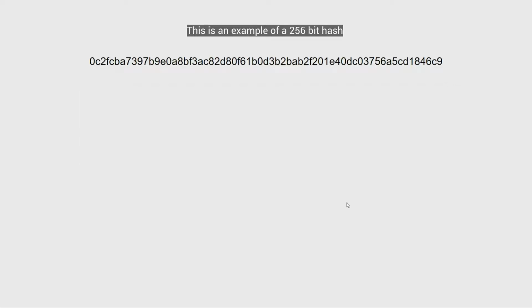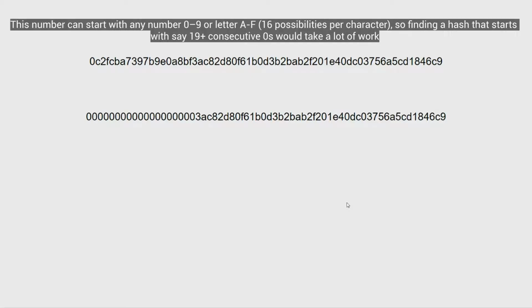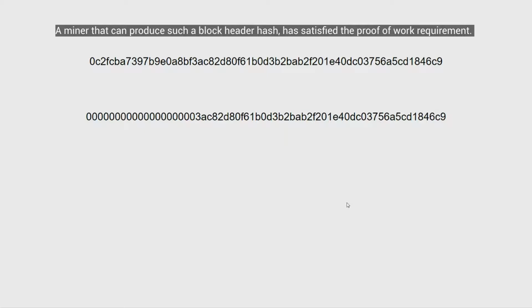So this is an example of a 256-bit hash. And this is an example of a 256-bit hash with 19 zeros leading it. This number can start with any number, 0 through 9, or letter A through F. 16 possibilities per character. So finding a hash that starts with 19 plus consecutive zeros would take a lot of work. A miner that can produce such a block header hash has satisfied the proof of work requirement.